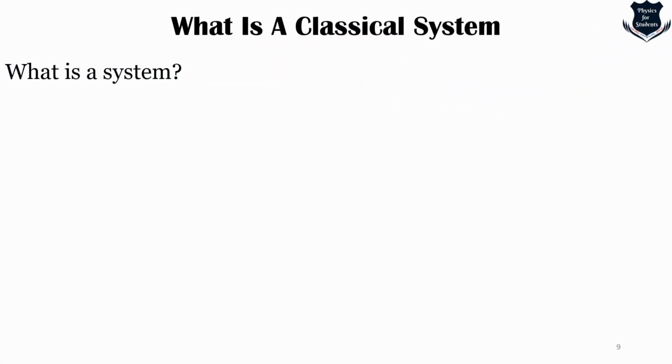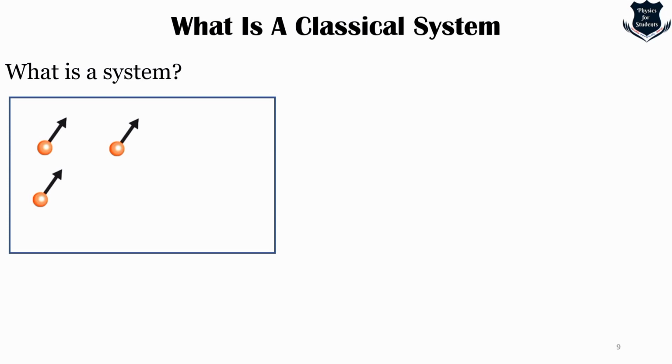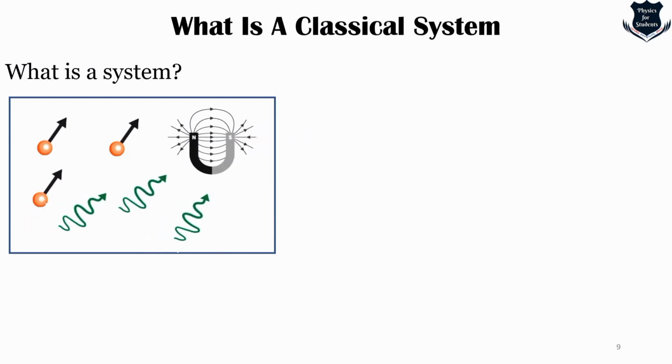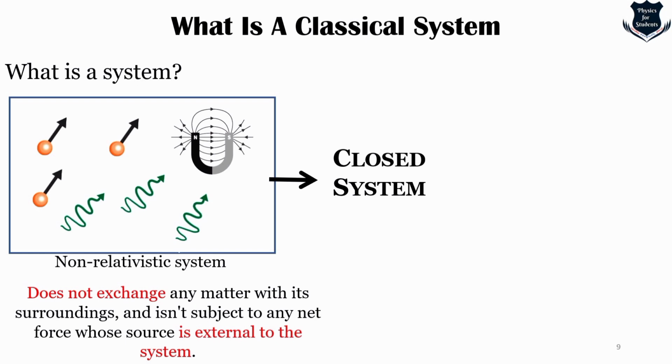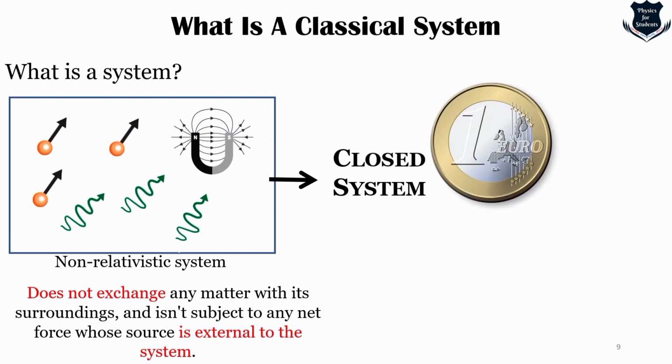Now, when we're talking of a classical system, what do we mean by system? Generally it can be a point of particles or charges, etc. It can be a magnetic charge or photons or whatever. So in a non-relativistic system, obviously, it is a closed system, right? When it is a closed system, it means that it doesn't exchange any matter with its surroundings, and it is not subject to any force. That means no external force is acting on it.